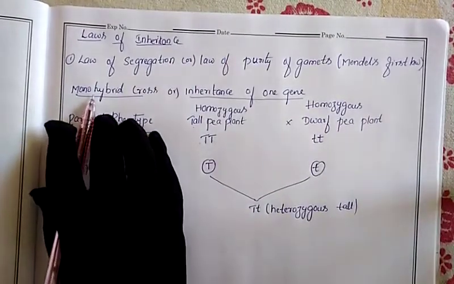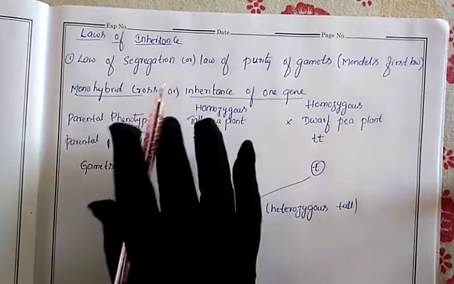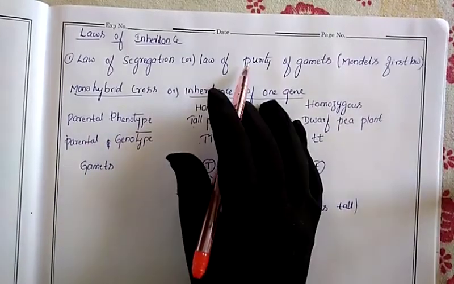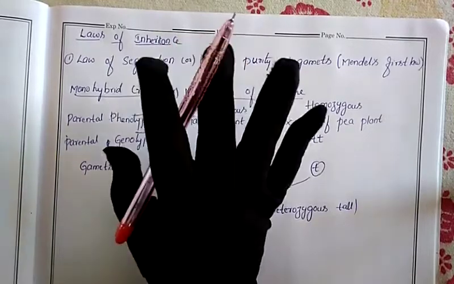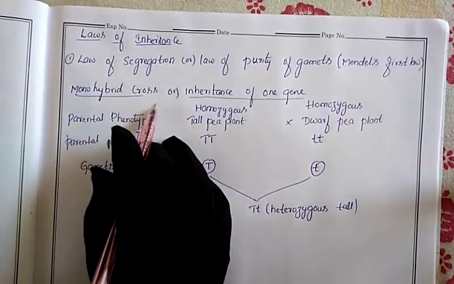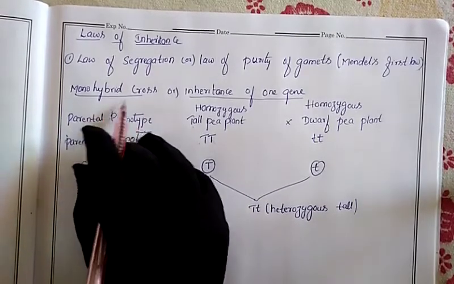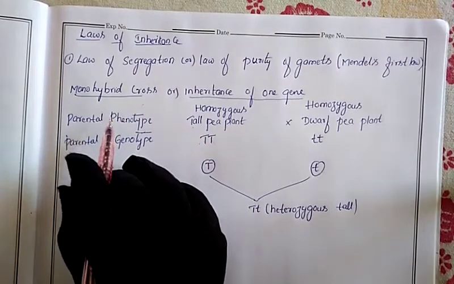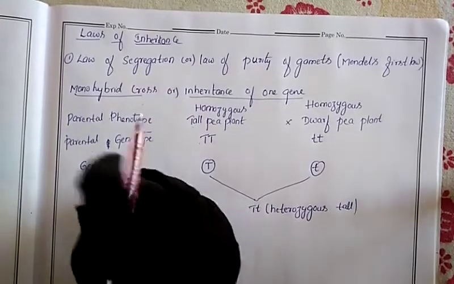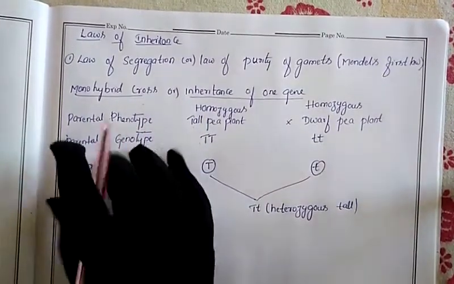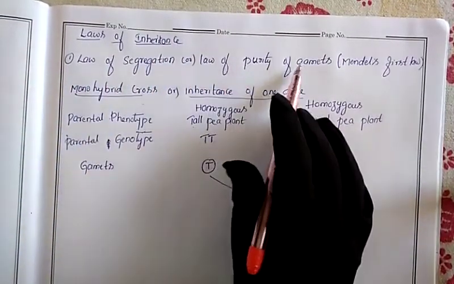After the explanation of the monohybrid cross, or inheritance of one gene, it will be easy for you to understand this first law. If I did it first, you would be unable to understand properly. So first I will do the monohybrid cross. What is the meaning of monohybrid cross? Monohybrid cross means crossing the parents with one character. Mono means one. First we will discuss this, and after the explanation I will state the law of segregation or law of purity.